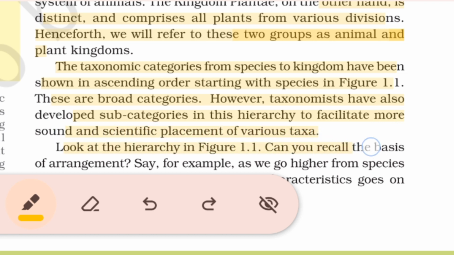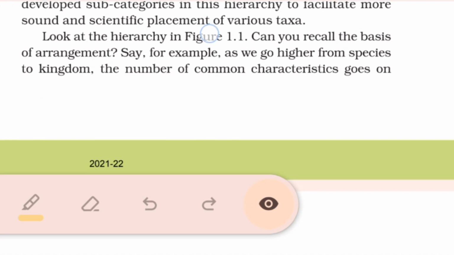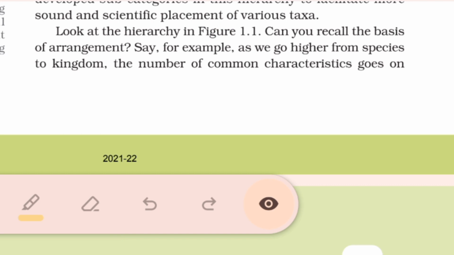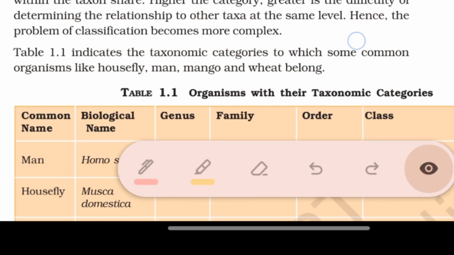Can you recall the basis of arrangement? Say, for example, as we go higher from species to kingdom, the number of common characteristics goes on decreasing. Lower the taxa, more the characteristics that the members within the taxon share. Higher the category, greater is the difficulty of determining the relationship to other taxa at the same level. Hence, the problem of classification becomes more complex. Table 1.1 indicates the taxonomic categories to which some common organisms like housefly, man, mango and wheat belong.